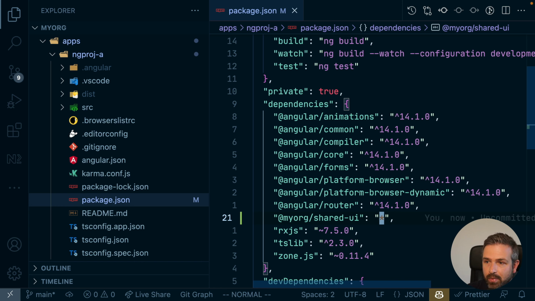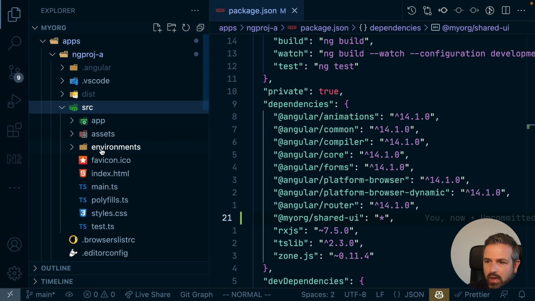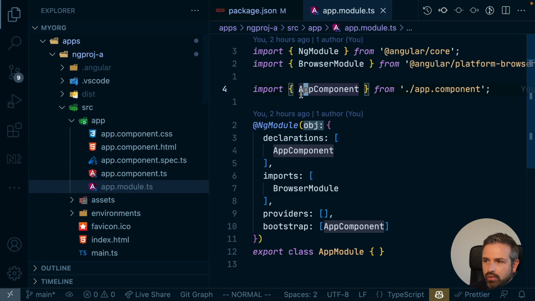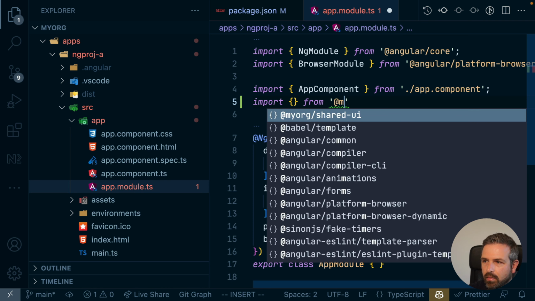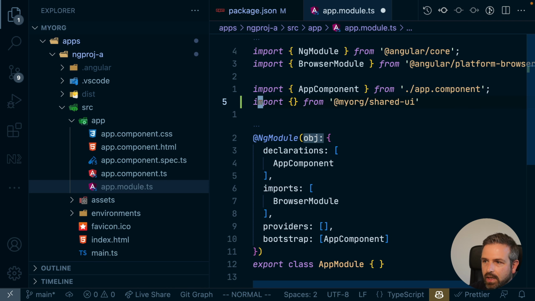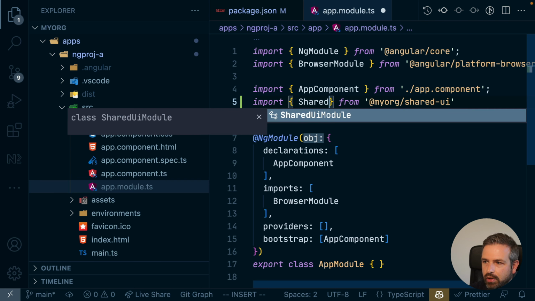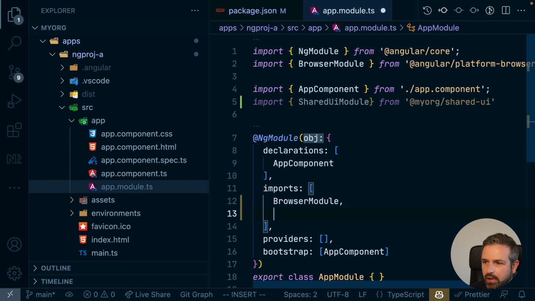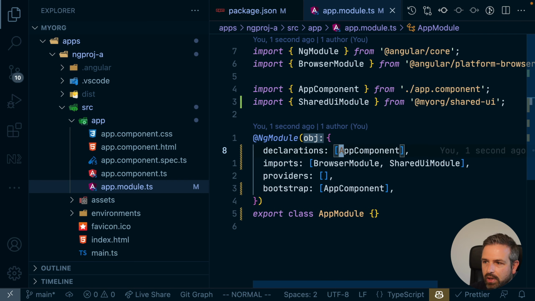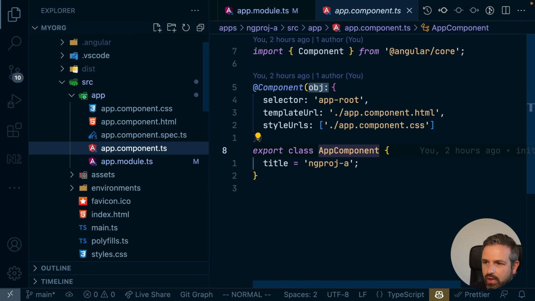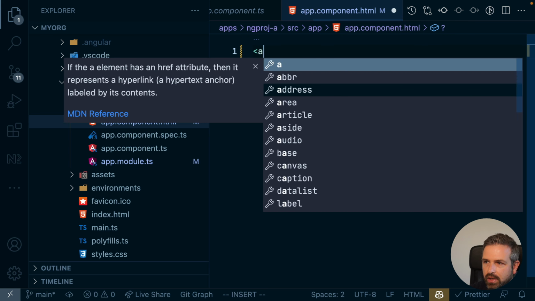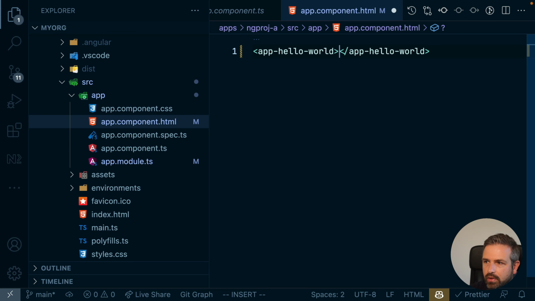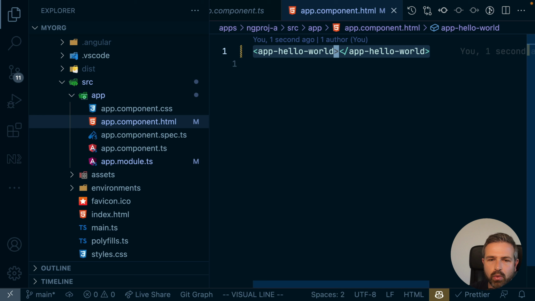So with that set up, we can actually now go ahead into our application and just use the new module. So we can import here the module from my.org shared UI. And the name of the module should be shared UI module. So we'll link them here. And by having them linked, we can also then go ahead into the actual app component and use it. So let me actually remove this for now and just add app hello world, which is the component that got exported from the shared UI. And so now we have linked them.